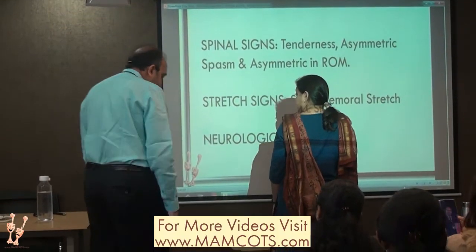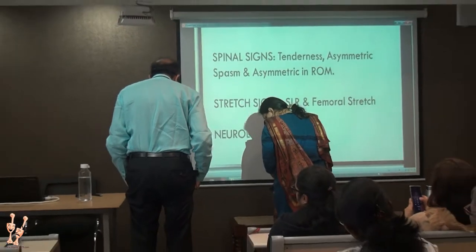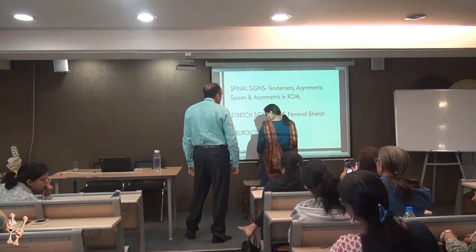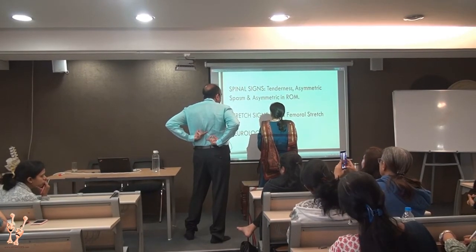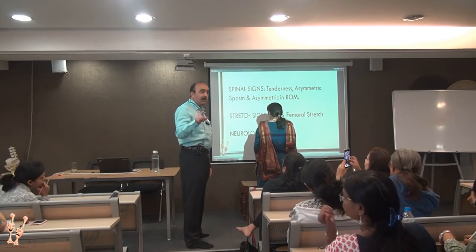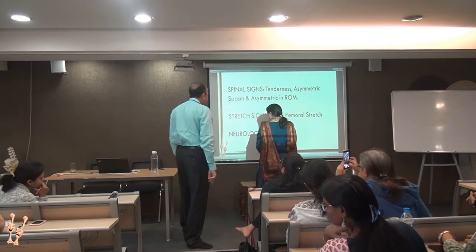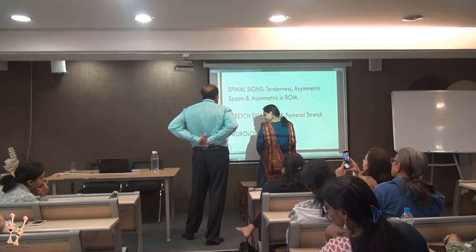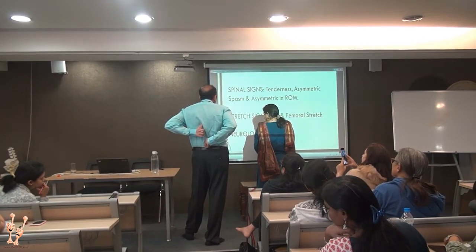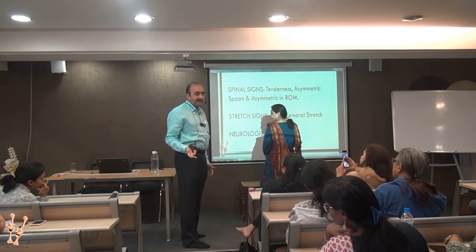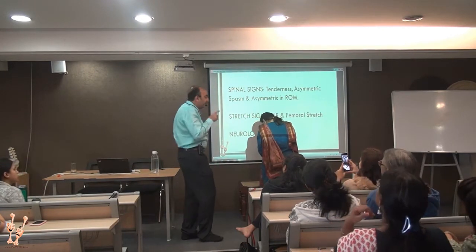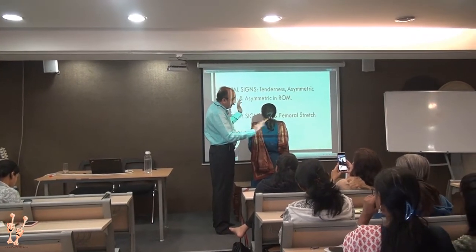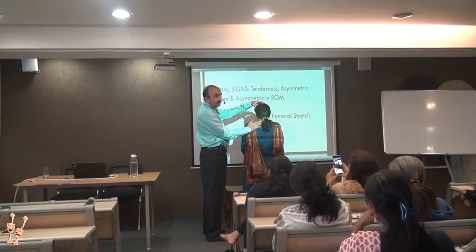You make sure that the patient is keeping his or her feet parallel and together, not this way, because that will change the paraspinal muscles tightness and will give you a wrong finding. Meaning if the patient is standing like this, I will find that my right mid lumbar is tighter and left mid dorsal is tighter, which is not the real case. So make sure that the patient is standing upright, keeping limbs parallel, with feet parallel and relaxed.